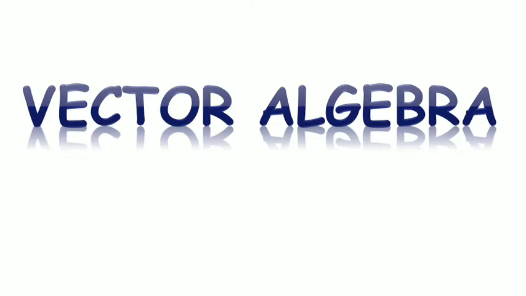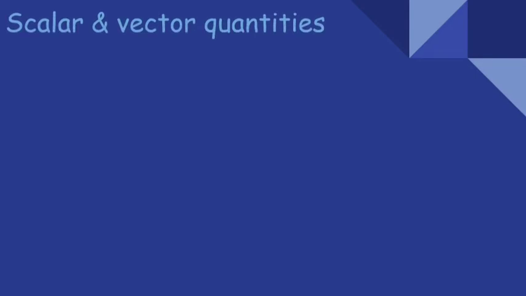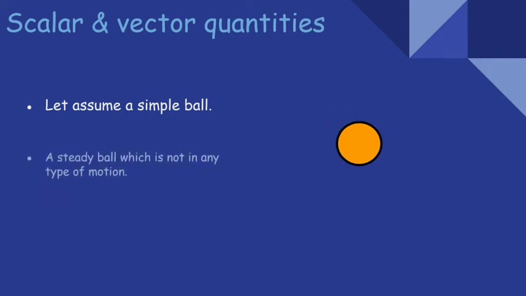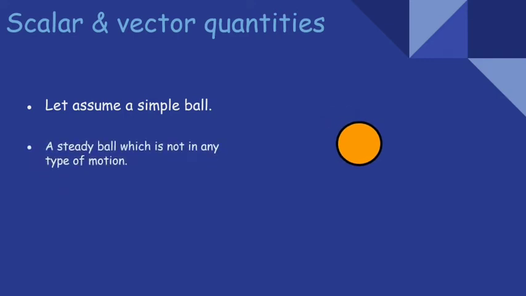So to start the vector algebra, we want to understand what is scalar and vector quantity. Start with defining what is scalar quantity. Let's assume a simple ball. Here is our simple ball, a steady ball which is not in any type of motion.